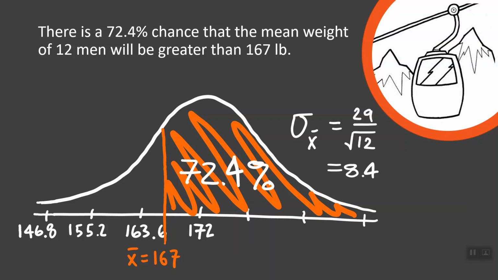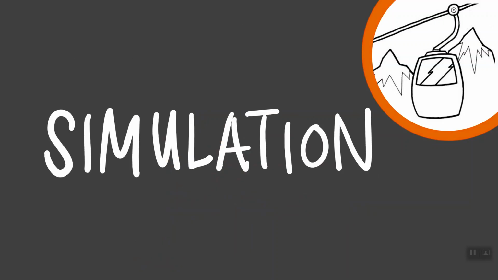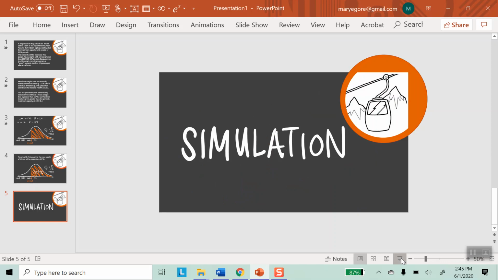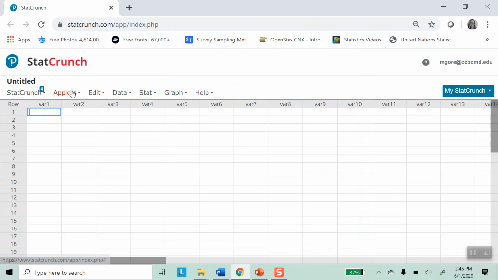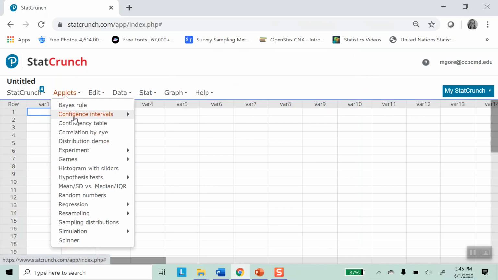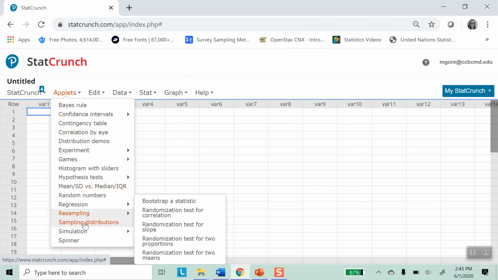What I want to finish up with today is a simulation to show you what 72.4% means, because there's a lot of percents and a lot of numbers thrown around in this class. So we're going to go back to StatCrunch again. We're going to use a slightly different feature, not the normal calculator this time. Go to Applets, Sampling Distributions.